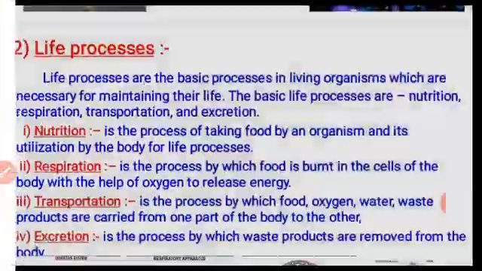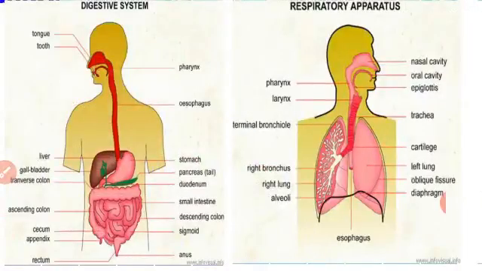Next, this is the digestive system and respiratory system. It is a diagram indicating how nutrition is completed in the digestive system and how respiration is completed in our respiratory system. We have different types of organs for both kinds of processes. For example, for the digestive system, it's a very unique diagram.